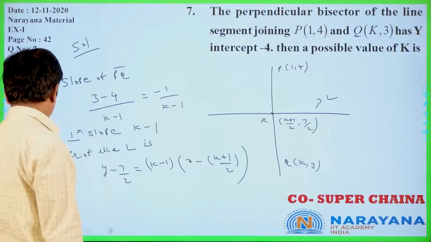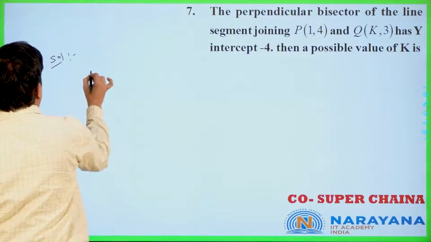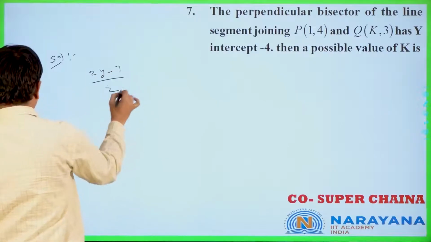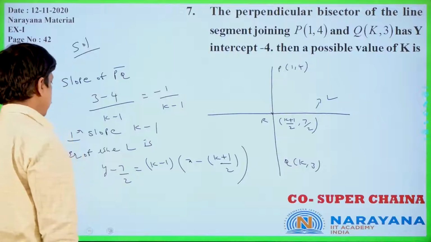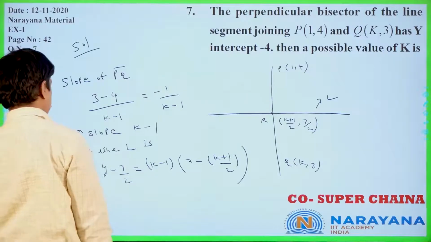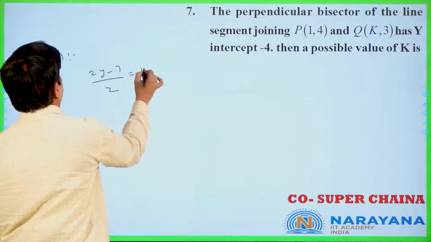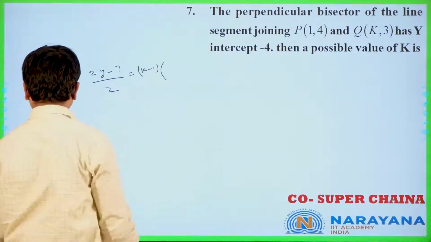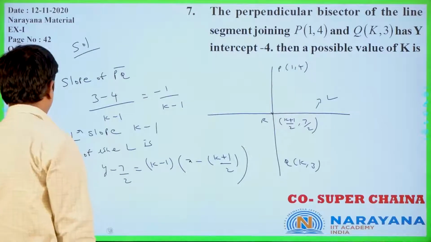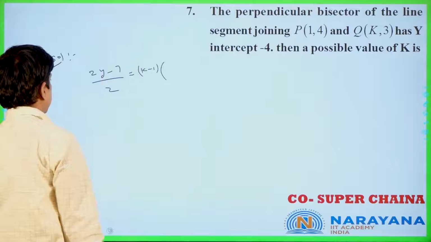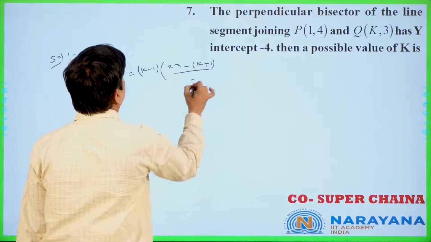Now this is nothing but 2y minus 7 by 2, that is equal to k minus 1 into 2x minus k plus 1 by 2.